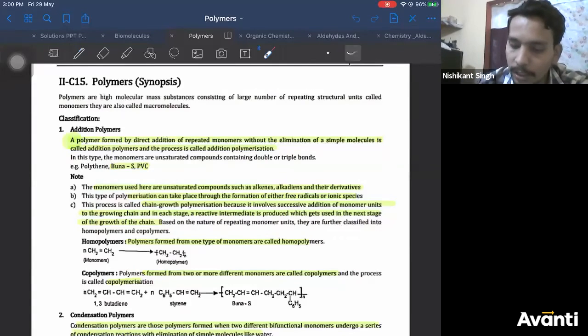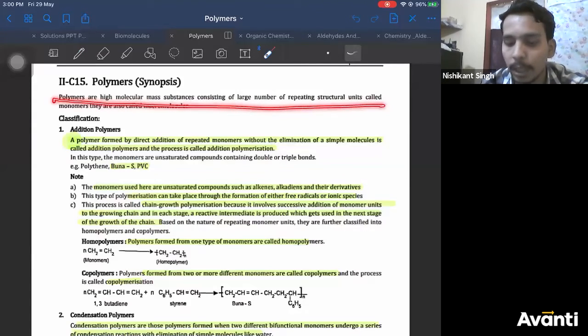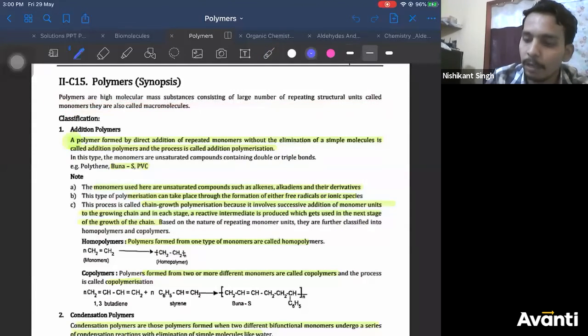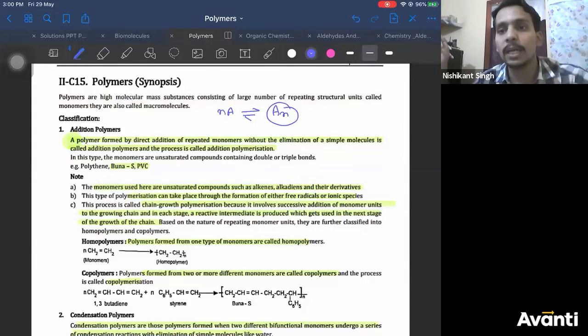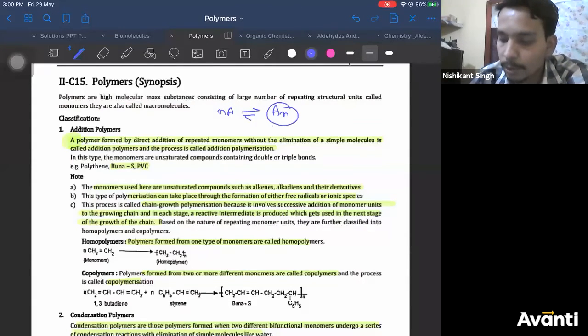So the first, polymers are high molecular mass substances containing a large number of repeating units. For example, if I take n atoms of A and keep repeating it to make one species in which all these n atoms of A are combined together, then it is called the polymerization process.